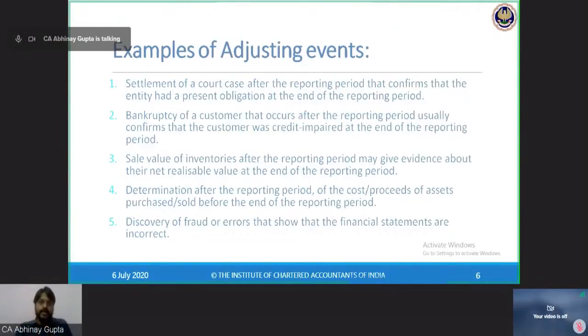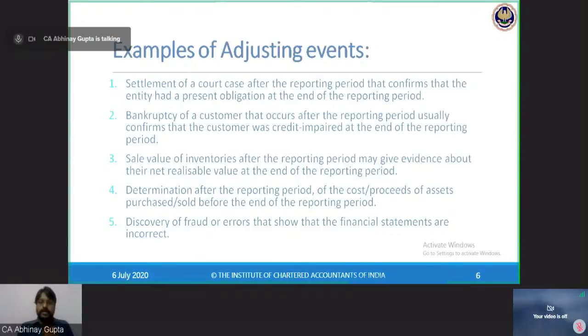So selling inventory in the month of April below the price at which I have recorded it in my books of accounts indicates that the inventory was impaired, if no subsequent event has occurred like rains. Then this is again an adjusting event, and we need to provide a provision for the impairment of the inventory in our books of accounts. So this is again an adjusting event.